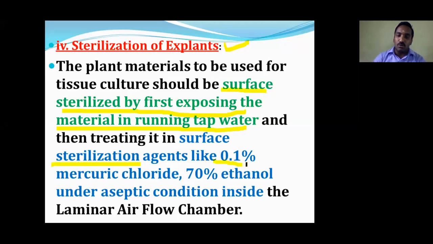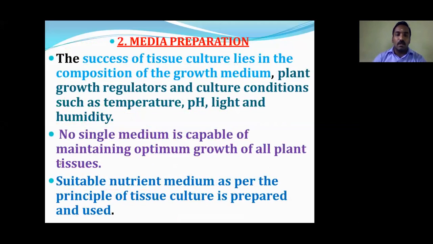Later it can be treated with 0.1% mercuric chloride and 70% ethanol under aseptic condition inside the laminar airflow chamber. Whatever process we are doing for tissue culture, everything is done under the laminar airflow chamber. Why do we insist on the laminar airflow chamber frequently? Because this chamber maintains 100% aseptic condition of the lab. The next one, medium preparation.